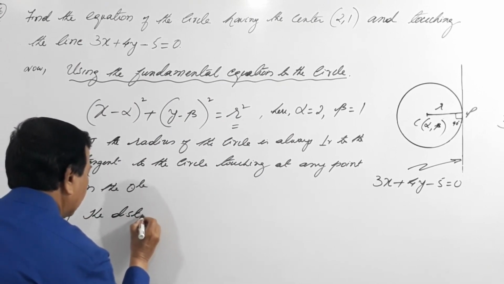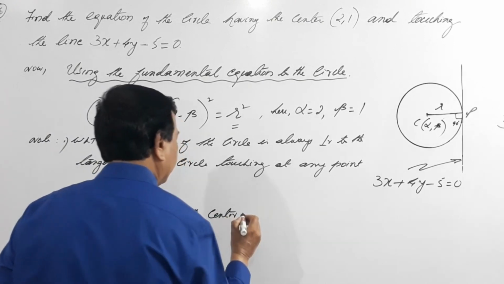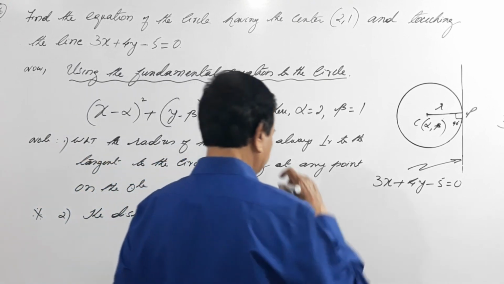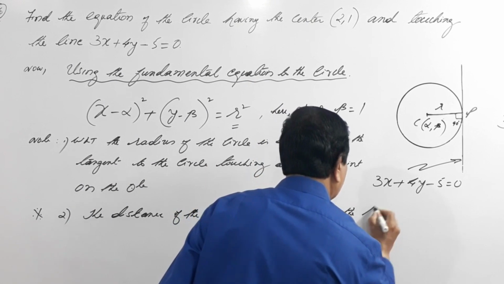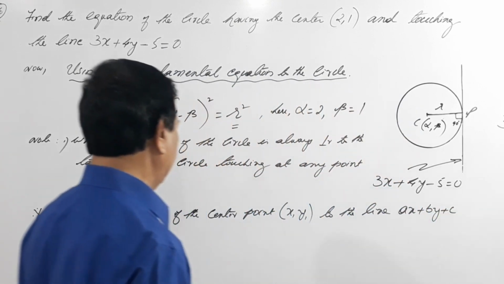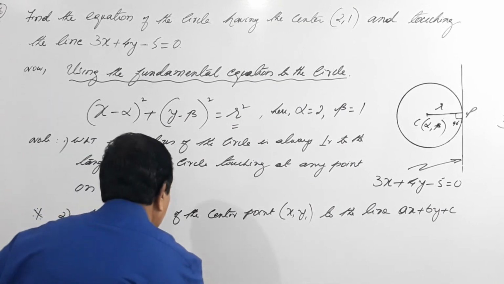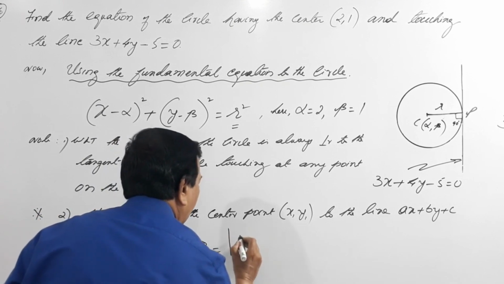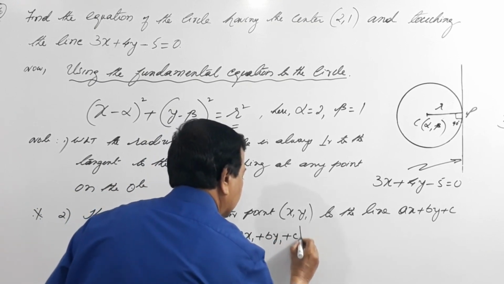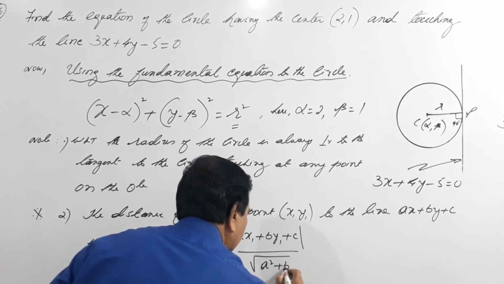The distance of the center point (x1, y1) to the line ax plus by plus c is given by r equals mod of (ax1 plus by1 plus c) divided by the square root of a square plus b square.